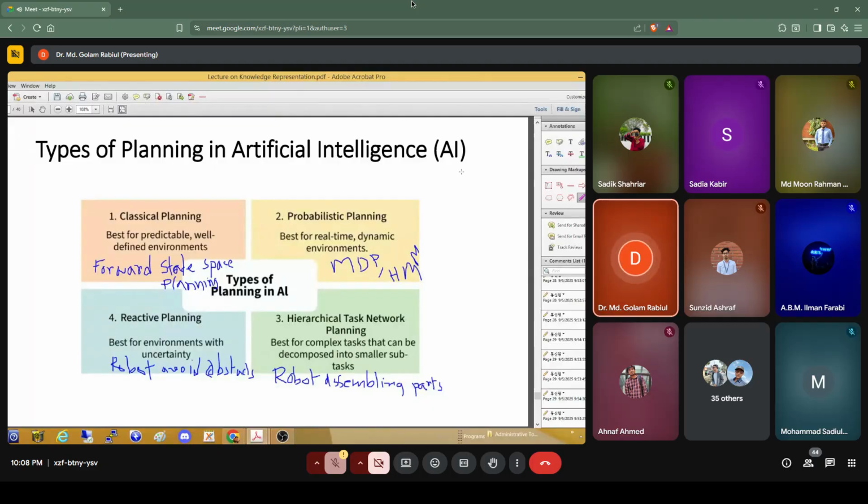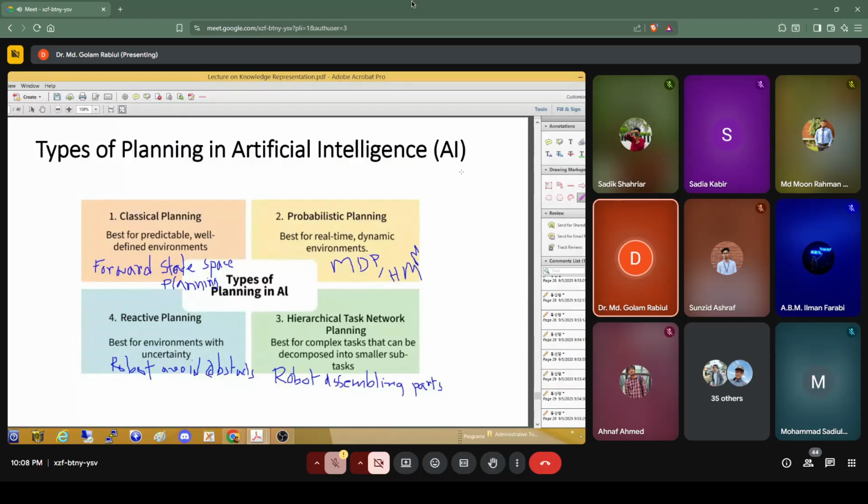Then some of the planning can be the reactive planning. Specifically, the reactive planning is performed by the reinforcement learning agents. So let's say the robot wants to avoid obstacles. One of the reactive planning can be, okay, a robot will move and then it will get stuck on the obstacle, and then it will try to avoid that.